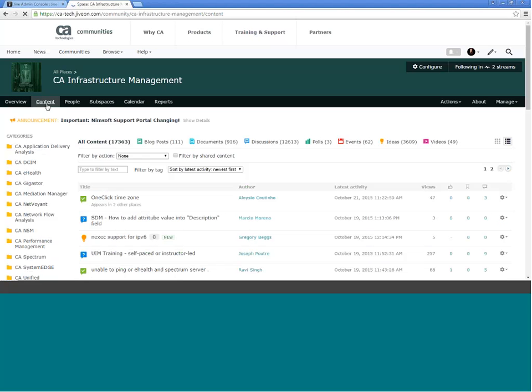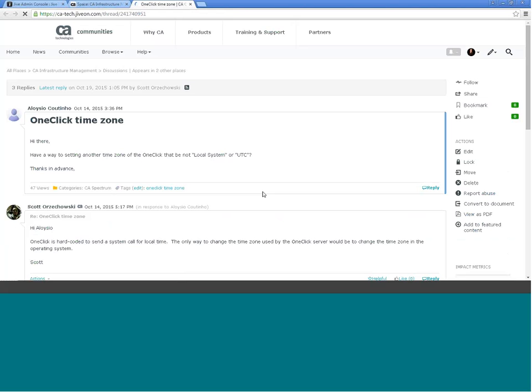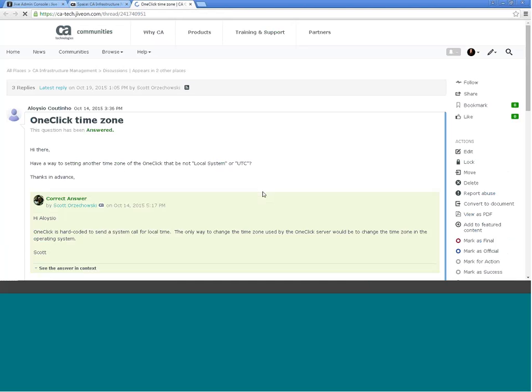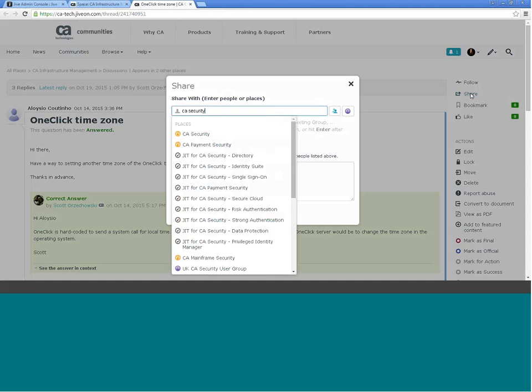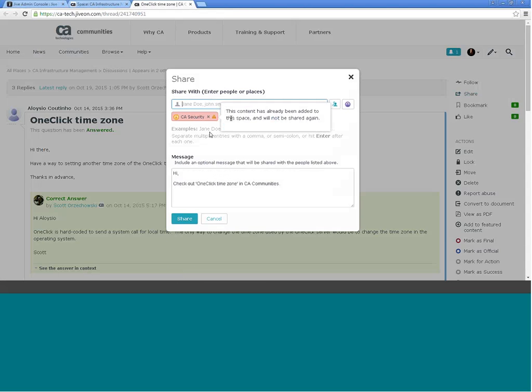So one of the new options that we have is the ability to share content across multiple communities. So if you're a member of more than one community and you've ever thought that it would be nice to have a way to post to several communities at once without having to create different content for each community, you're in luck. Now, when you click the share button, there's an option to share with a different community. So say we wanted to share this piece of content with CA Security. We could do that by typing in the name of the community in the share box and selecting that community.